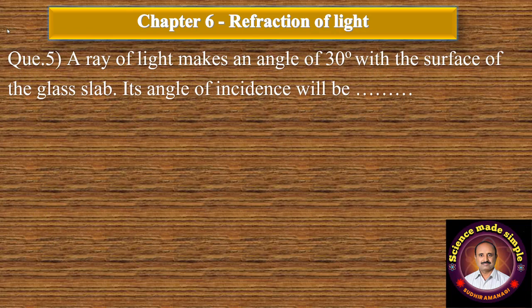Question number 5. A ray of light makes an angle of 30 degree with the surface of glass slab. Its angle of incident will be dash dash. Option A, 30 degree. B, 60 degree. C, 90 degree. And D, 45 degree. Correct answer is option B, 60 degree.